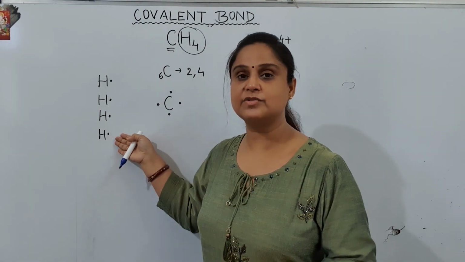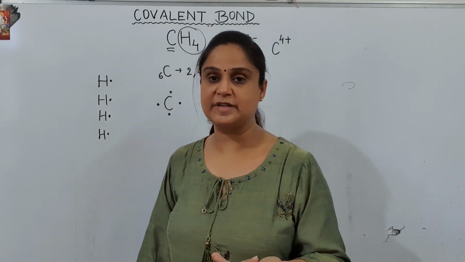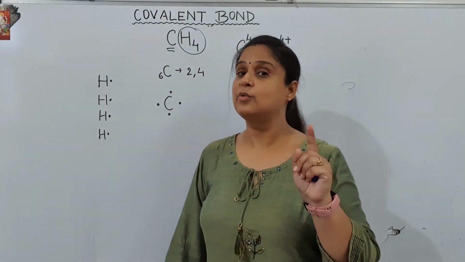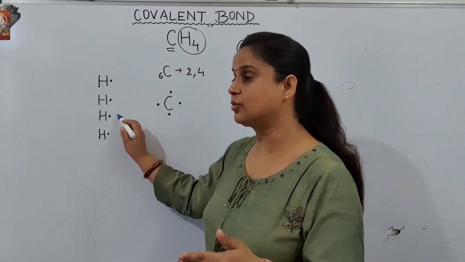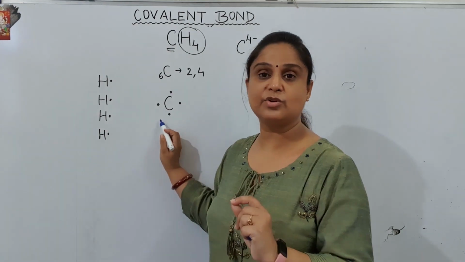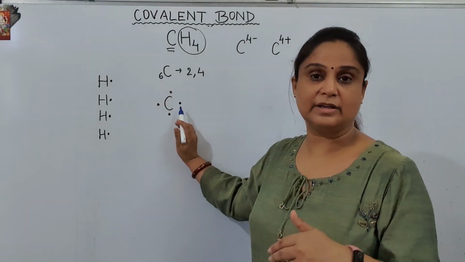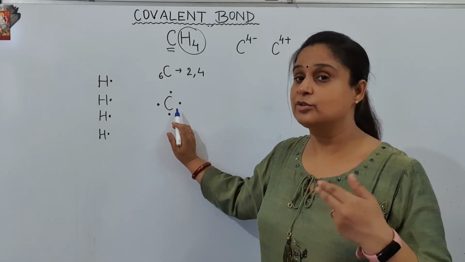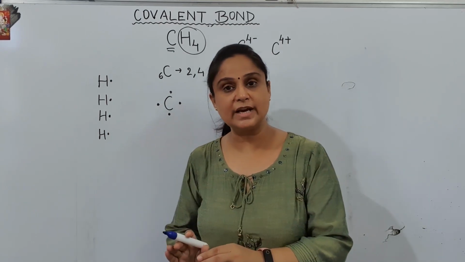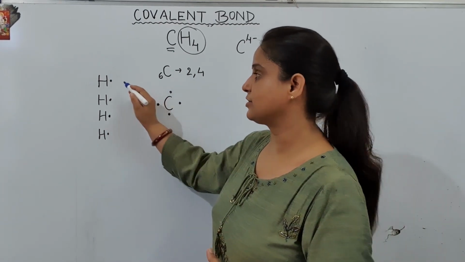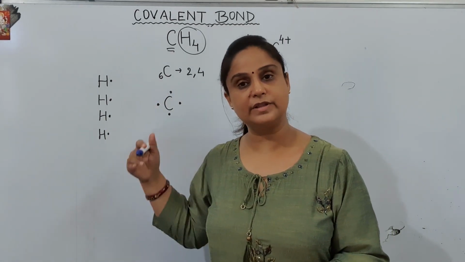All of these hydrogens want 1 more electron because they have to complete their outermost shell, the only shell present in them, by taking 2 electrons. 1 they have, 1 they want. But the thing here is that this carbon is not going to give them an electron because it does not have an extra electron. On the other hand, this hydrogen is also not interested in giving its electron to the carbon. So both of them are not interested in giving or taking electrons. So what will this hydrogen do in this case? All these hydrogens are going to share their electrons with the carbon.